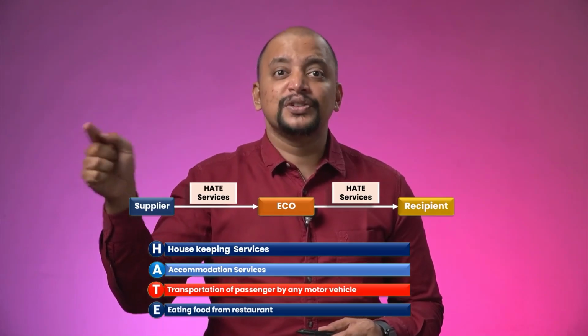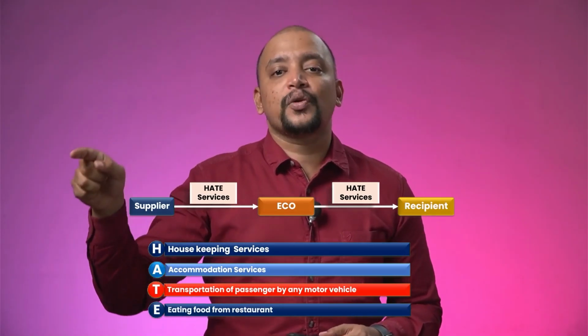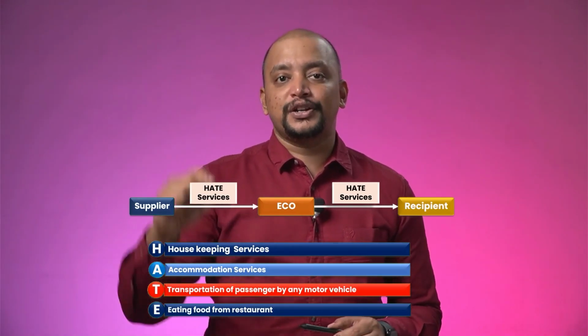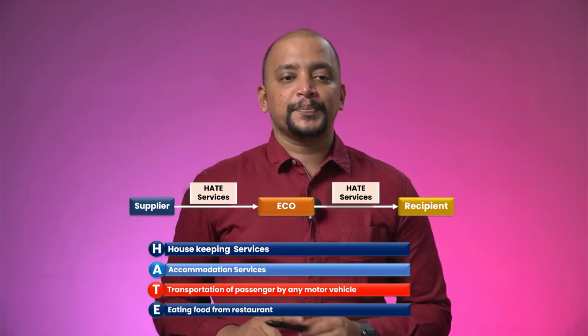Does the supplier have to declare these outward supplies? Yes. In 3B, the supplier is required to declare these outward supplies. For that, in 3B table 3, they have added one new row stating that any supplies through an e-commerce operator under section 9(5), for which the liability is on the e-commerce operator, should be shown separately there.